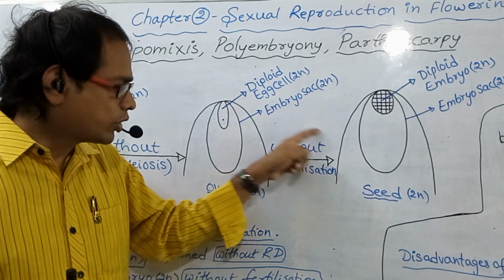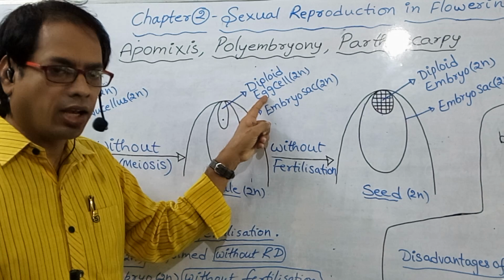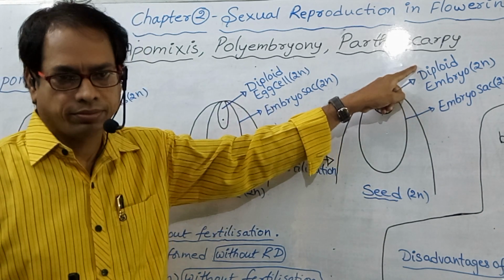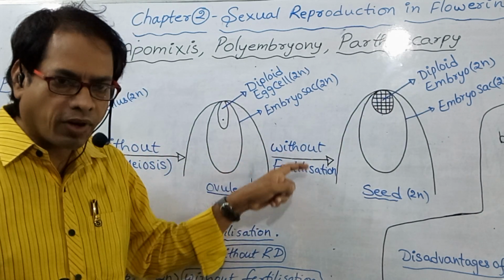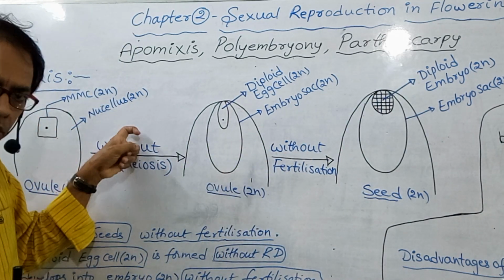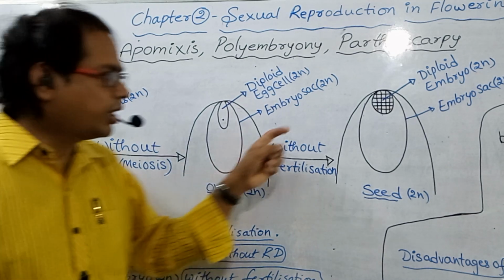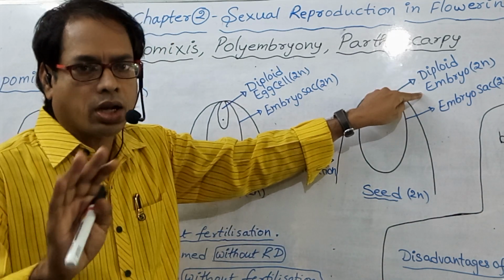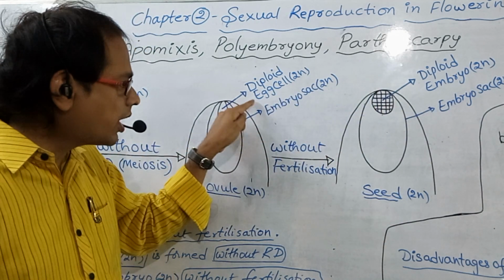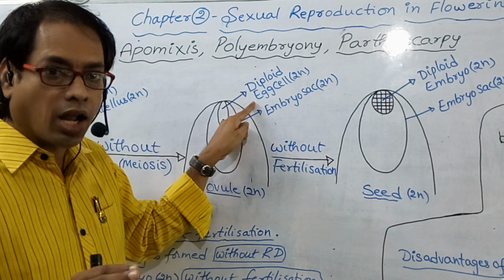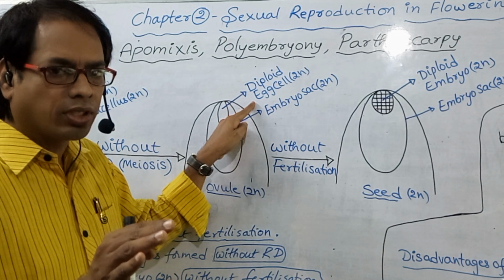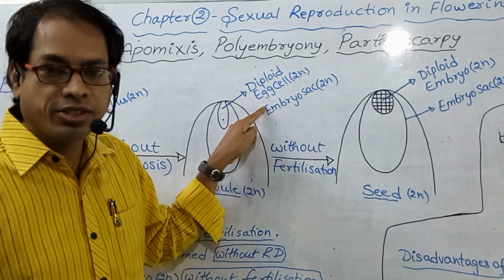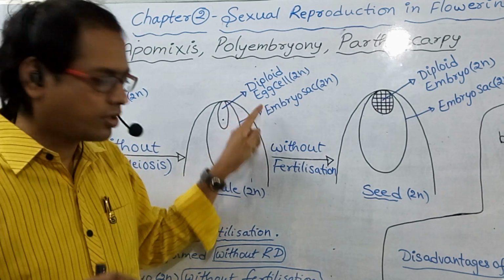That means without fertilization, this egg cell develops into an embryo which is diploid in nature. Here there is no need of fertilization, no need of meiosis. So formation of embryo or organism from unfertilized female gamete or unfertilized egg cell is called parthenogenesis.